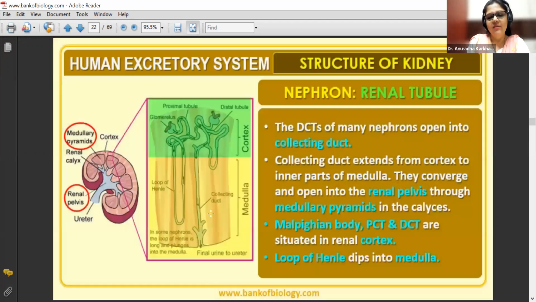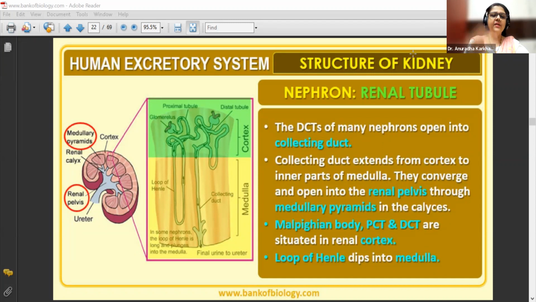Yes, that you can see. Very clearly you can see that it is dipping into the medulla. Yes, you are right, Sanika. Right? All the convolutions are in the cortex and straight tubes in the medulla. Yes, beta. Bilkul correct. Okay. Any difficulty in understanding this content?